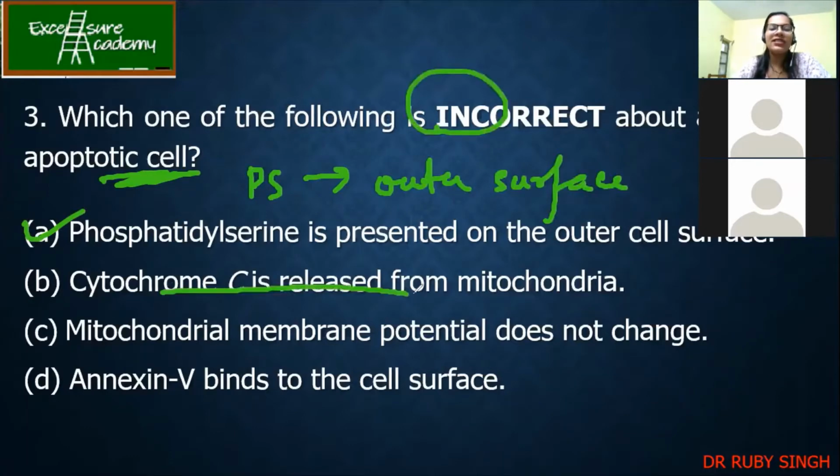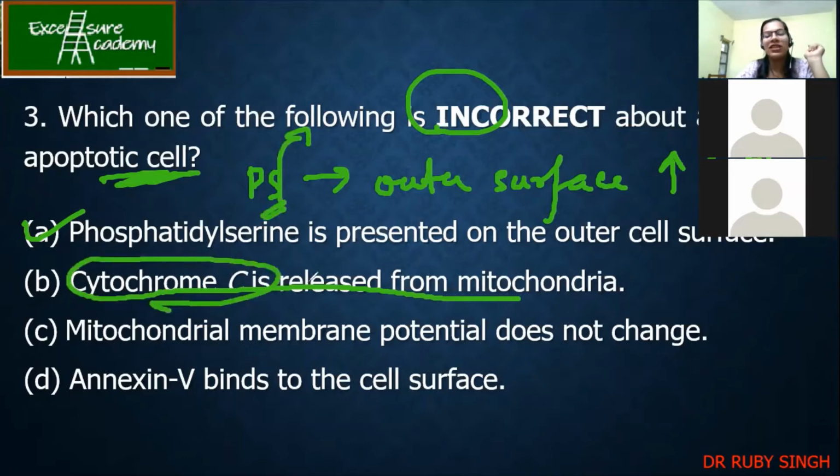Now, cytochrome C is released from mitochondria. If you have seen the video or the previous lectures when I was teaching apoptosis, there was a mention that whenever there is an increase in calcium level, your PS goes outside. Along with the calcium, there is also release of cytochrome C. It is given in the figure also. So this is also a correct statement. Don't worry, it's okay because it was not taken for you guys.